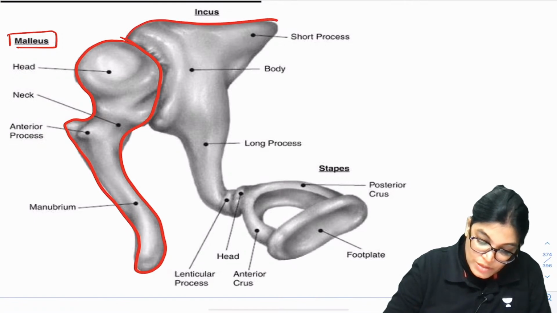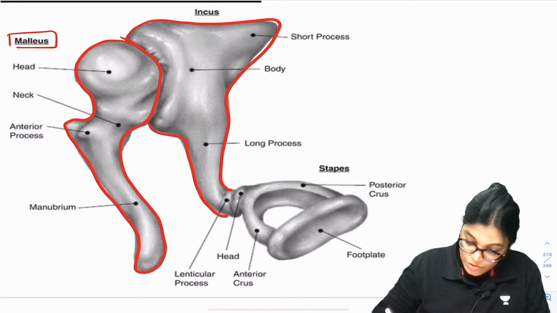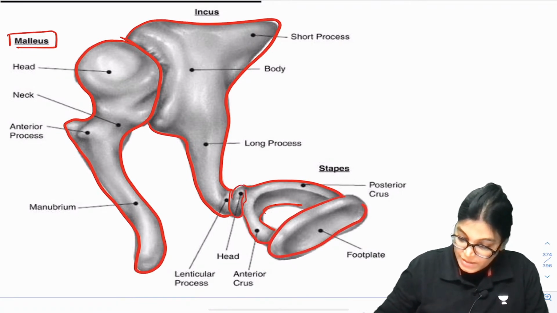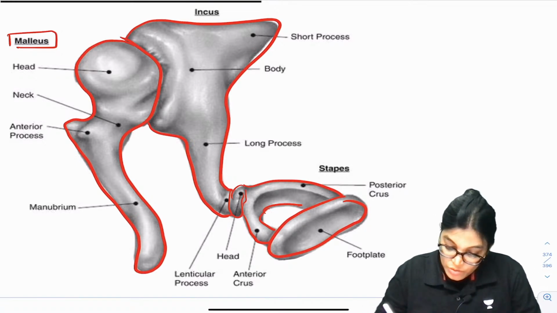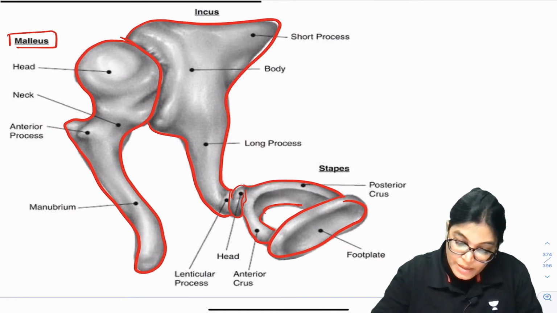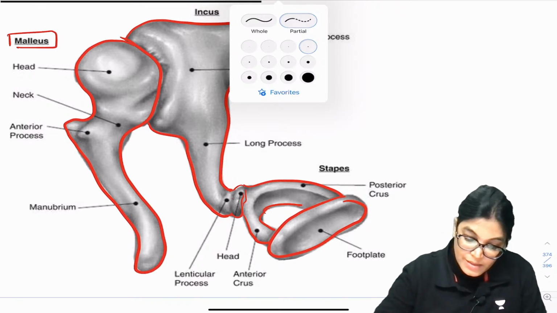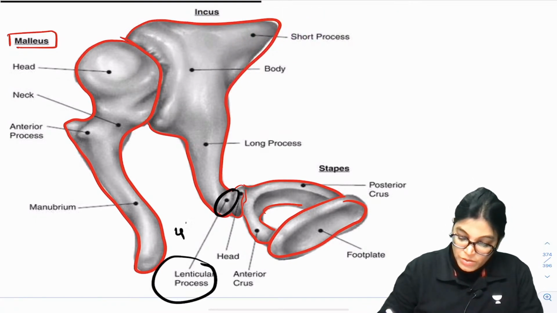The other one which you are seeing is the incus, and this incus bone is articulating with the other bone, that is the stapes. This is the footplate of the stapes. Now here you can see another bone shown at this important location: the lenticular process of the incus, and the lenticular process of the incus is considered to be the 4th ear ossicle.